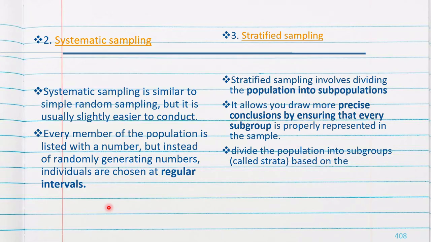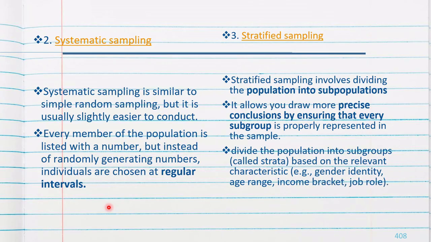For example, for each class we are assigning some numbers, and suppose S3AD got number 1. First time S3AD will be selected, and after some 2 or 3 years S3AD will get the next chance. After some regular interval it will get the next chance.